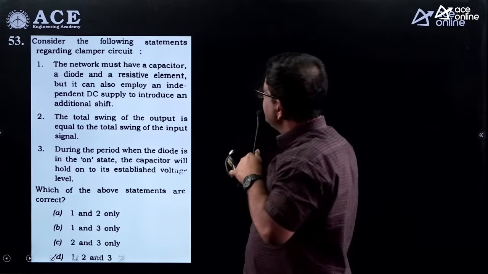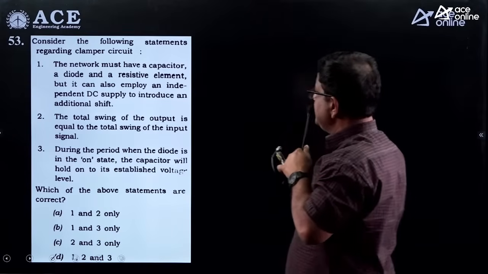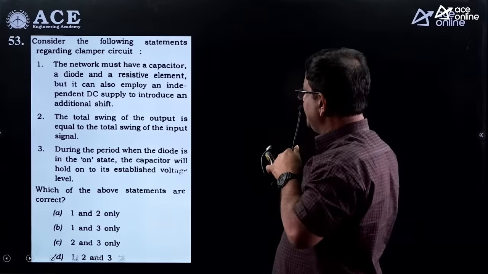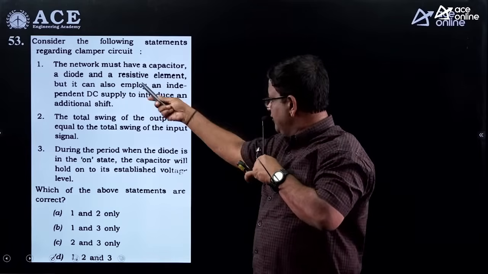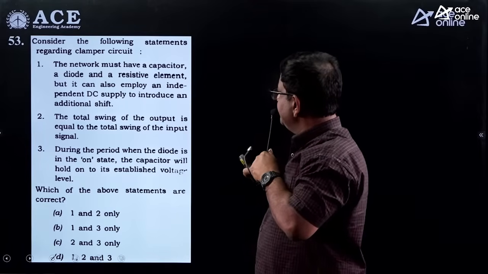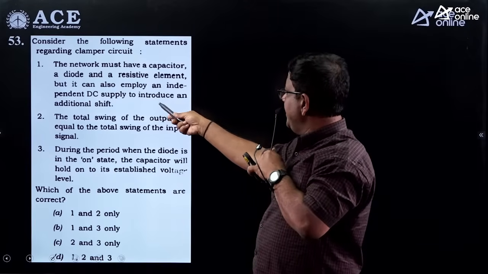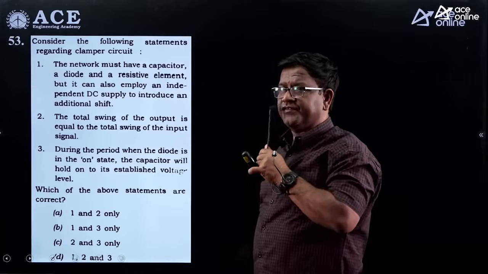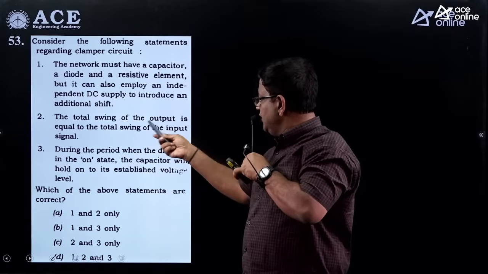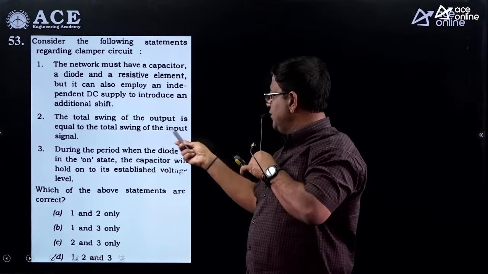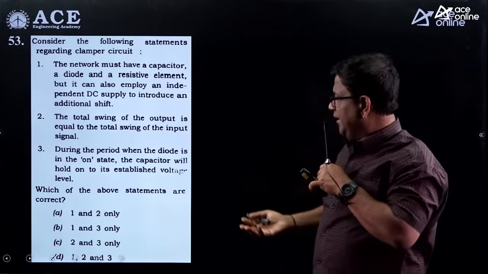So go through this question. Consider the following statements regarding clamper circuit. A network must have a capacitor, a diode, and a resistive network which can employ an independent DC supply for an additional shift. So this is right. The total swing of the output is equal to the total swing of the input.